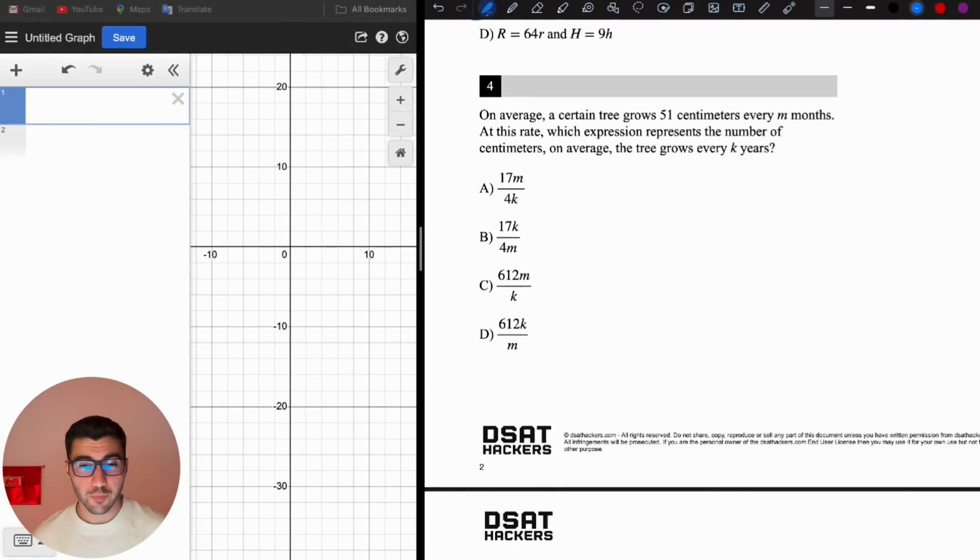The next question that I've predicted: on average, a certain tree grows 51 centimeters every m months. At this rate, which expression represents the number of centimeters on average the tree grows every k years? So the important thing here is this: the tree grows 51 centimeters every m months, not every 1 month, every m months. We don't know what m is.